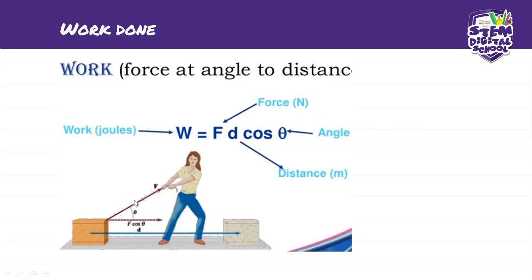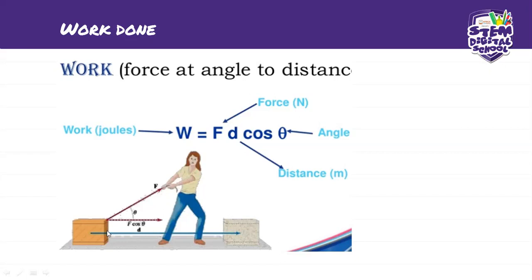Okay, so you see that this is at an angle. So why do we use F cos theta? We use F cos theta because one of the definitions of work done is that work will be done if the force is parallel to the displacement in which the object is moving. Okay, you see here, this F is not parallel to the D.